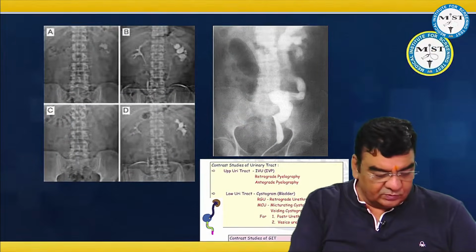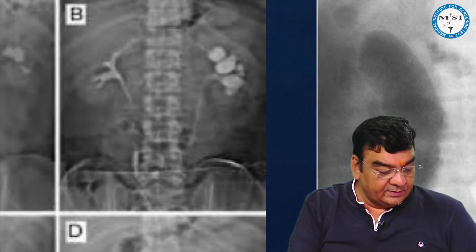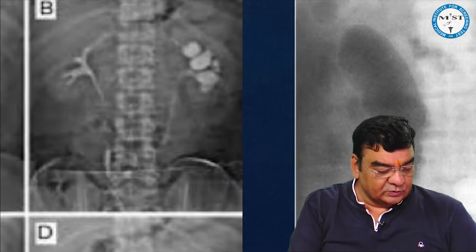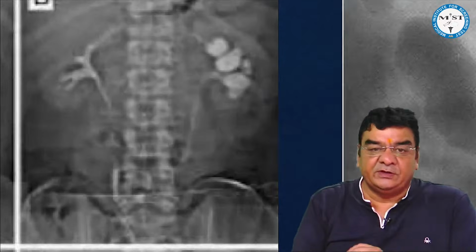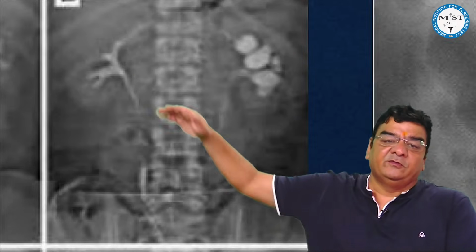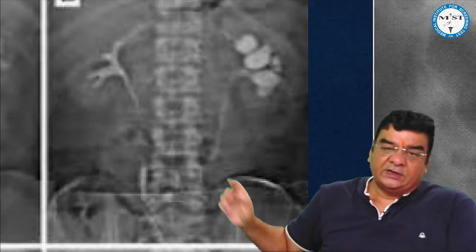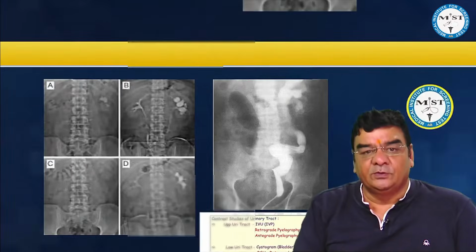Best was number 2. Okay, beta. So the answer, if this would have been the image, or maybe any image where you were seeing the contrast flowing down, then it would have been IVP or IVU.